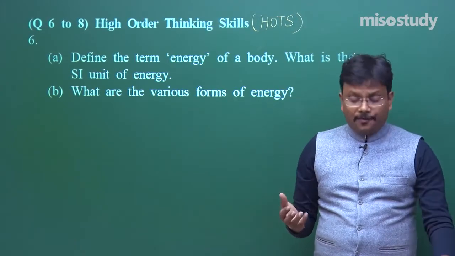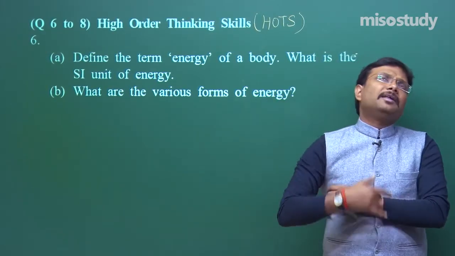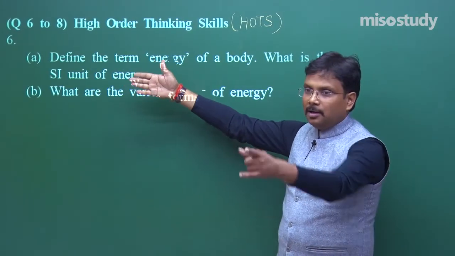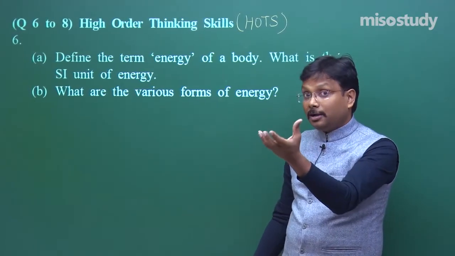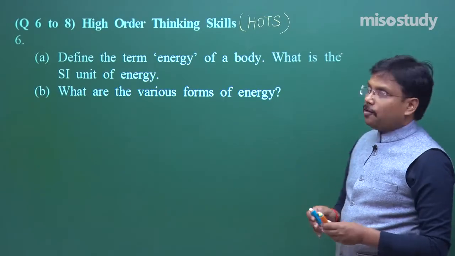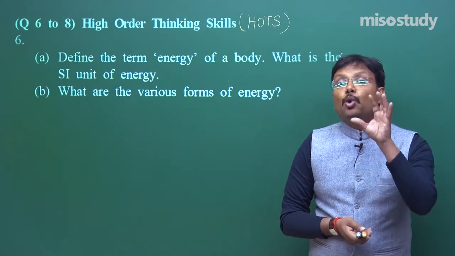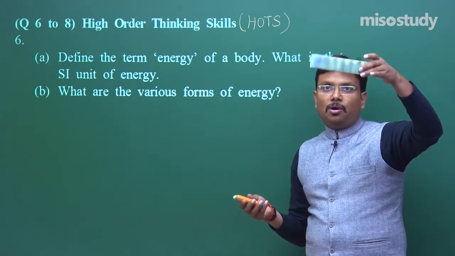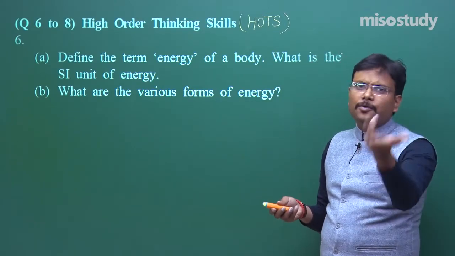So it depends. If, for example, various tube lights are arranged, and I want to find the energy of this object, I will simply say it has light energy. Or consider my hand, with light from the projector coming onto it. The energy emitted by this projector is defined as light energy. So to define the energy of a body, simply write the energy a body has by virtue of light, light energy, maybe position, so potential energy, maybe velocity, so kinetic energy, and so on. You can mention a few examples.